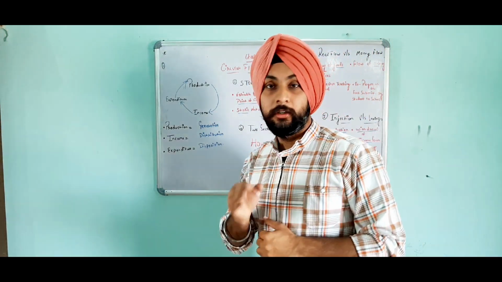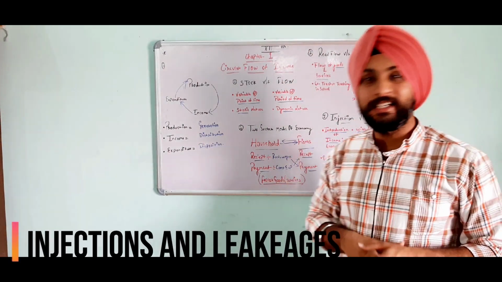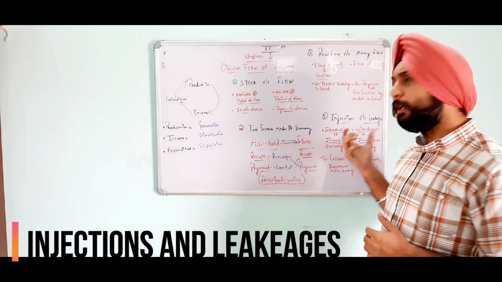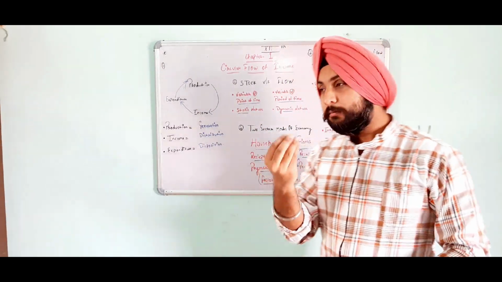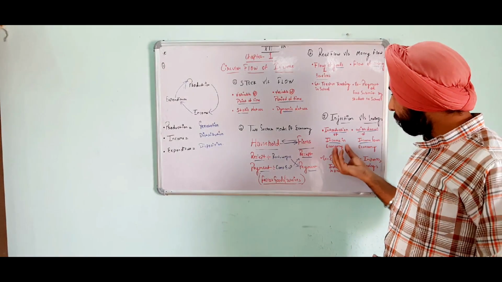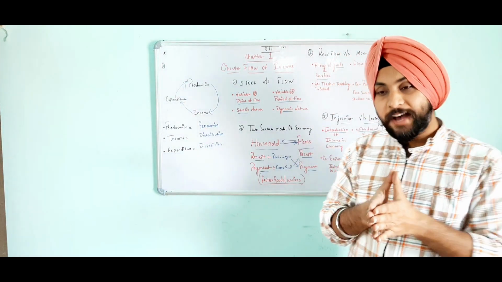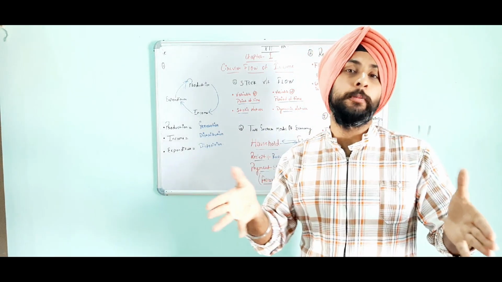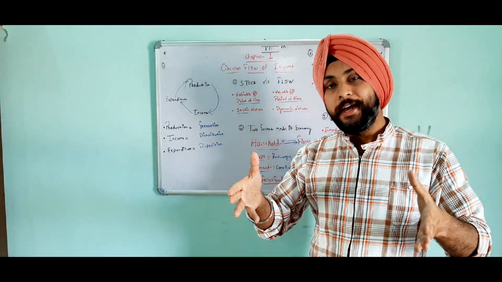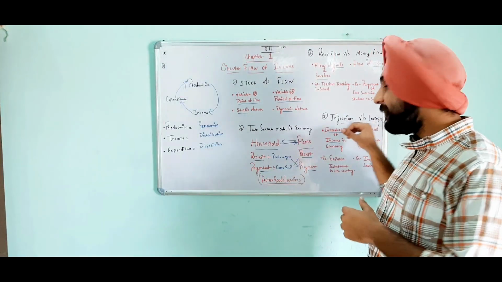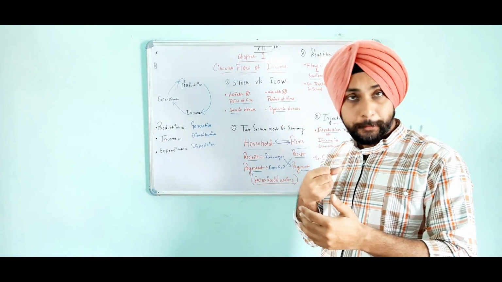Now, last but not least is what we have is our injections and leakages. Although we are going to discuss this particular topic in our coming chapters also in class 12, but maybe some of the basic is over here. The word injection means wherever we have expansion in the economy, and withdrawals means, leakages means wherever we have withdrawals from the economy, when we withdraw some of the things from the economy.